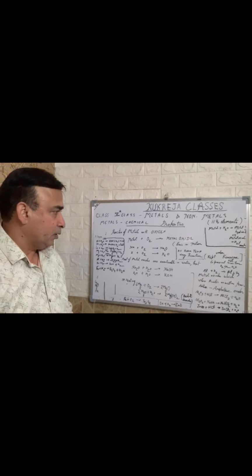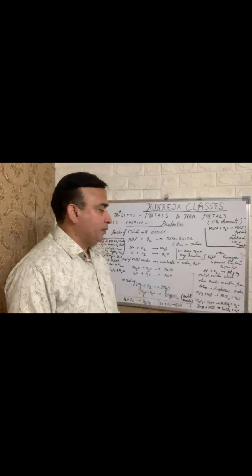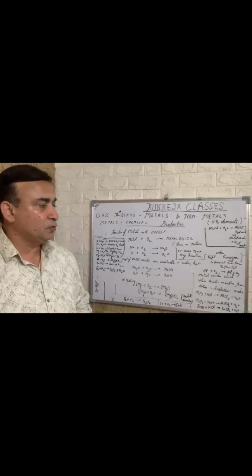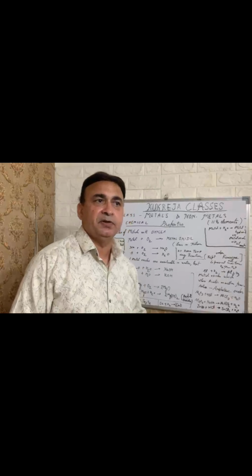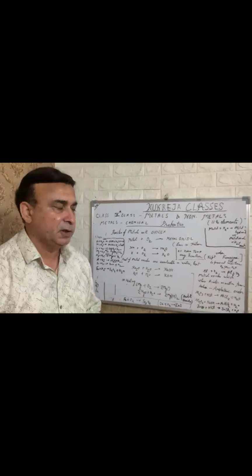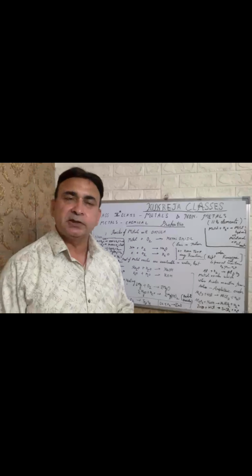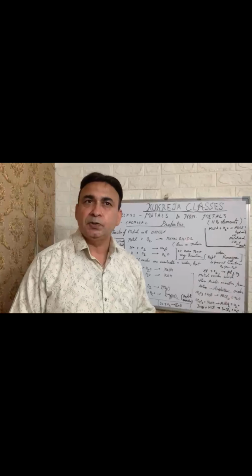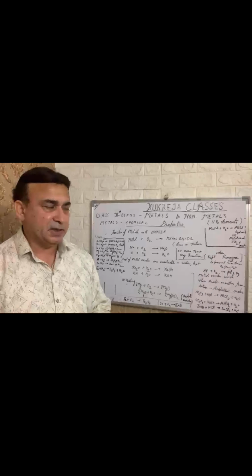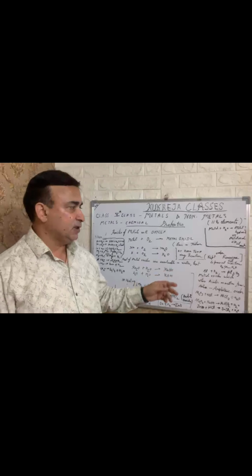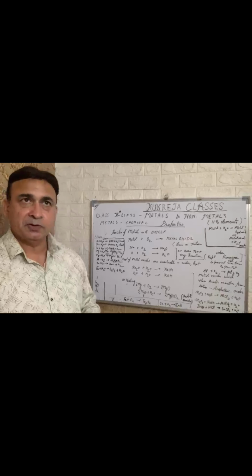Now we come to aluminium, which combines with oxygen to form aluminium oxide. Most of the oxides produced are basic in nature, but some oxides are amphoteric. Amphoteric means they show acidic as well as basic behavior in a reaction. Aluminium oxide and zinc oxide are amphoteric oxides.